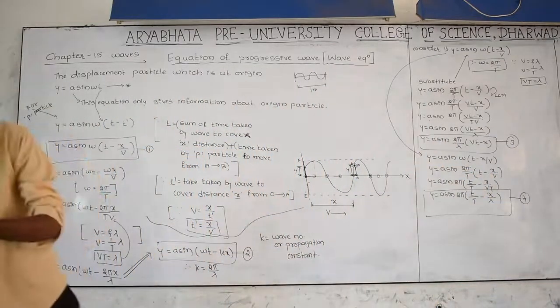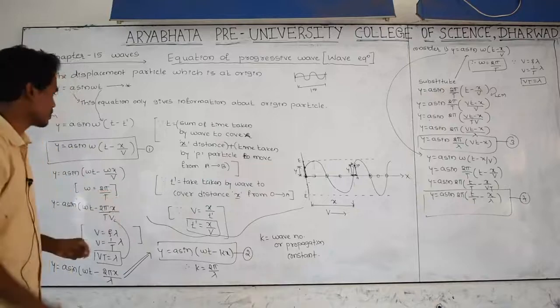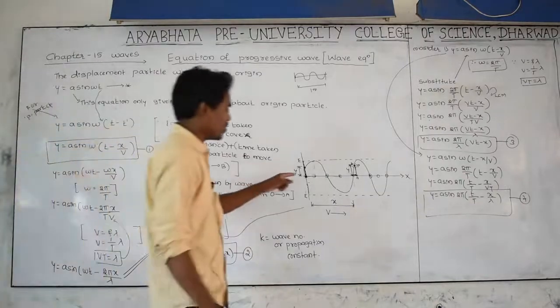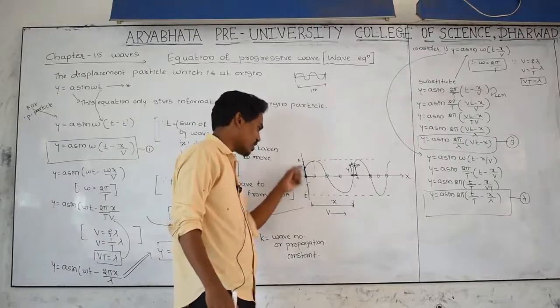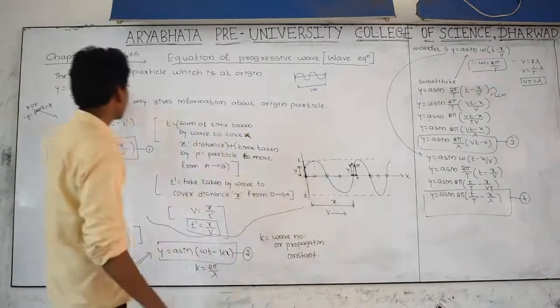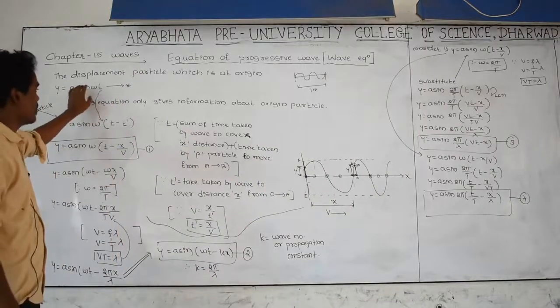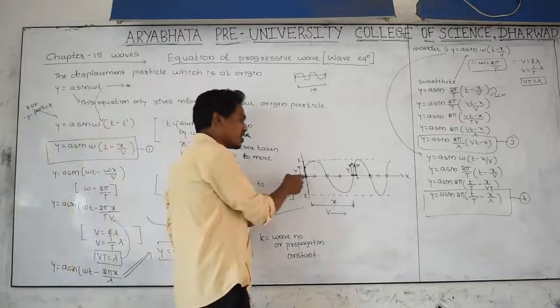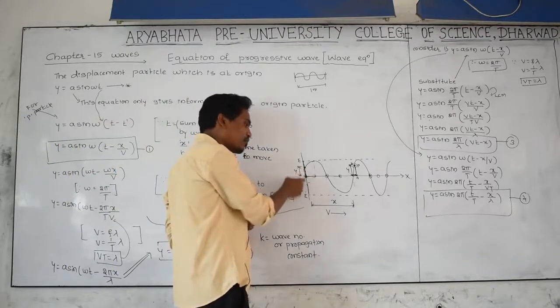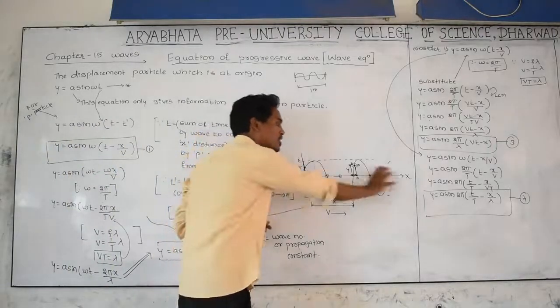There are 4 equations, finally I got. To find out the displacement y of the particle inside the origin, should I only use this equation? This is the equation only applying for the particle which is vibrating at origin and not for these other particles.